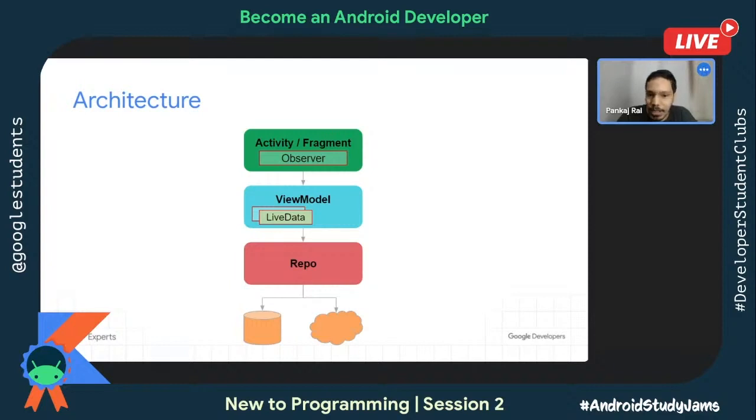LiveData is a part of the architecture components, and Flow is a part of Kotlin Flow. So it's sort of a Kotlin feature. Flow is much more powerful than LiveData. LiveData is just for observing the content which is related to UI, but Flow can do a lot of things. So from the repo, you can return either of these, LiveData or Flow. And then from the view model, on this LiveData object, you set the observer in the activity or fragment.